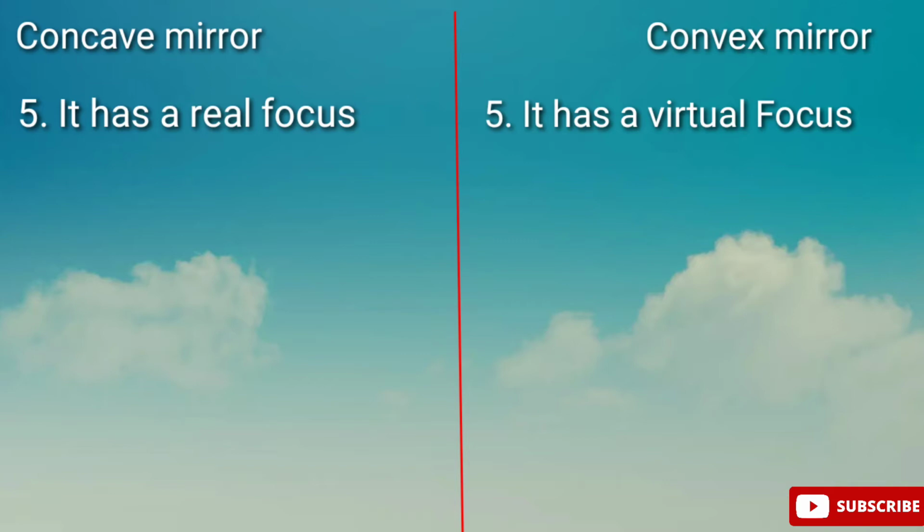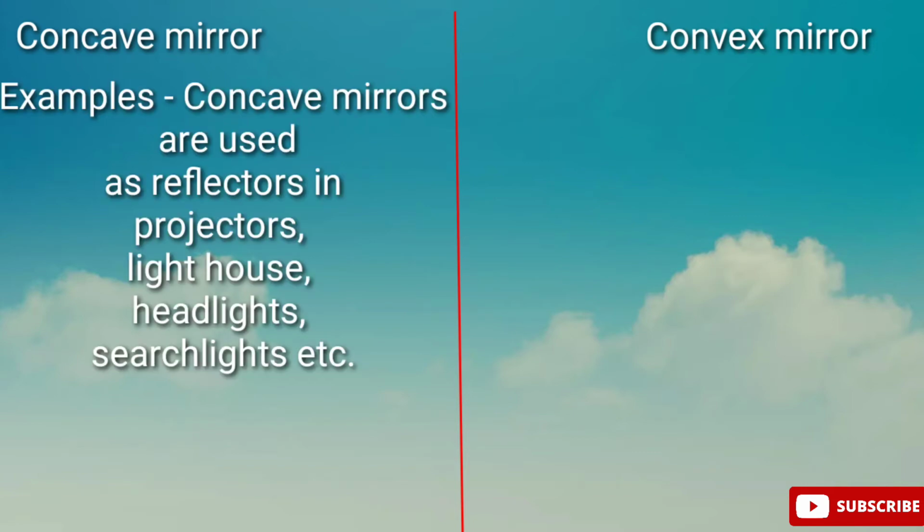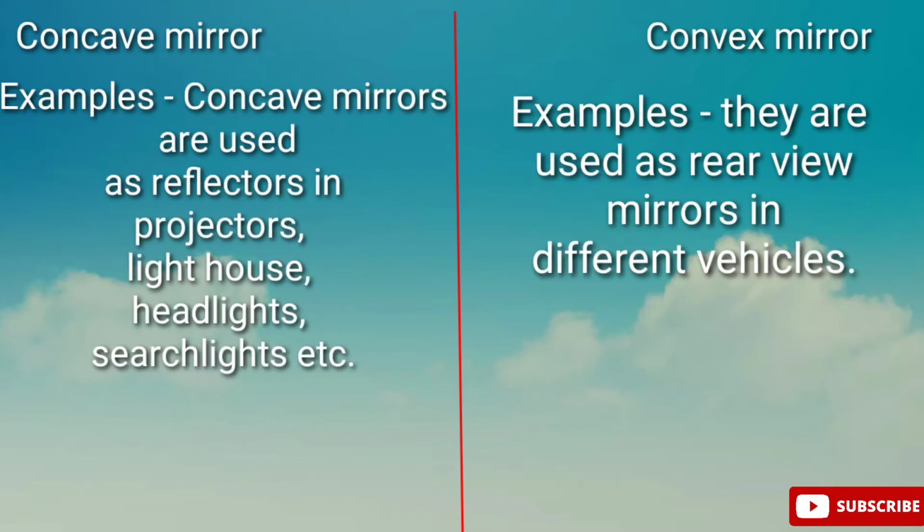The last point, under concave mirror, these mirrors are used as reflectors in projectors, lighthouse headlights, searchlights, etc. Under convex mirror, the last point would be these mirrors are used as rear view mirrors in cars and motorcycles as they enable the driver or the rider to view the road and the vehicles that are behind them.